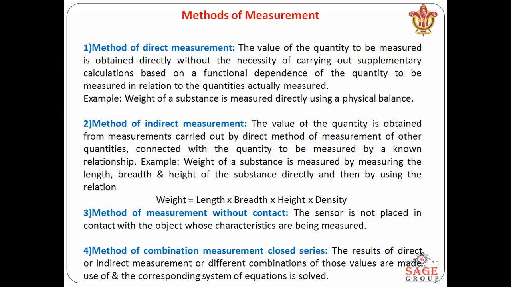We do direct or indirect comparison, with or without contact. If we are performing a complex measurement, we have to use a combination of different series.